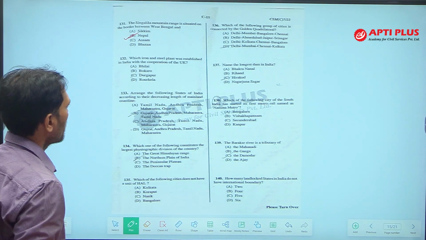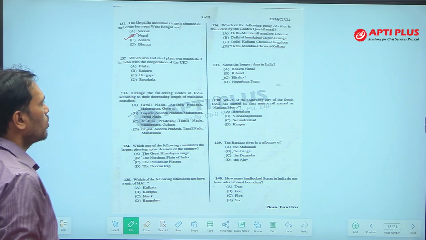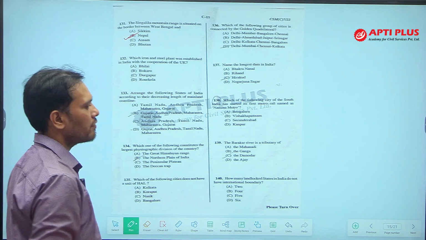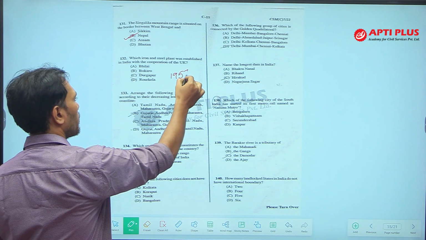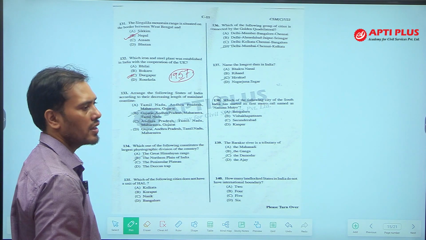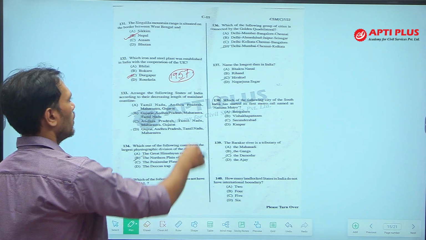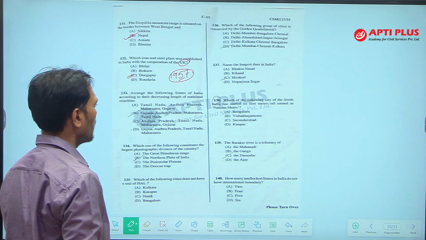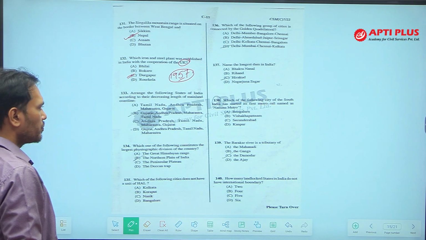and Nepal. Next, which iron and steel plant was established in India with the cooperation of the UK, United Kingdom, in the second 5-year planning? In the second 5-year planning in 1959, under the Prashanto Mohalanobish plan, the Durgapur iron and steel plant was established at Durgapur of Paschim Bardhaman district in West Bengal, and that was with collaboration of UK. UK means United Kingdom. So, the answer of question number 132 is Durgapur.